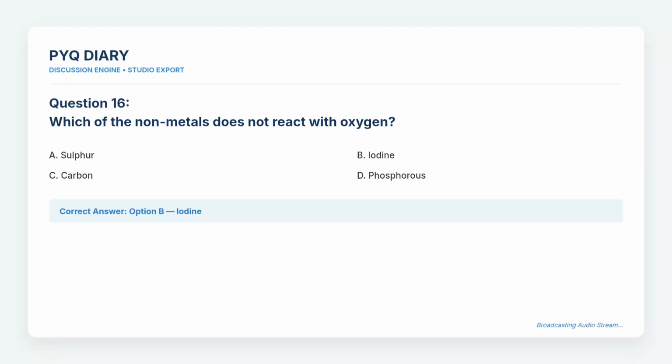40. Question 16. Which of the non-metals does not react with oxygen? The choices are A. Sulfur, B. Iodine, C. Carbon, and D. Phosphorus. The correct answer is option B.